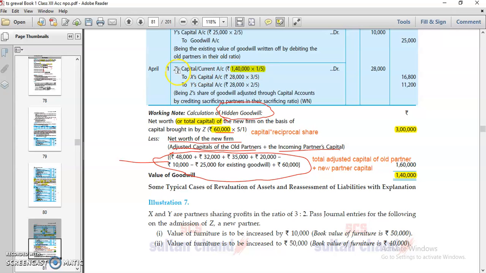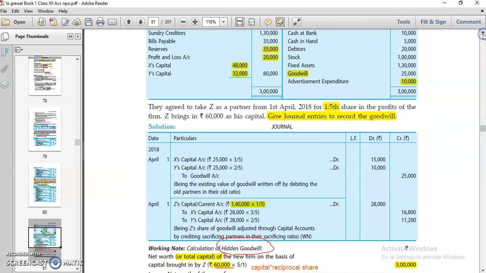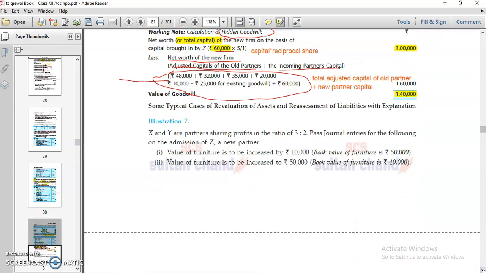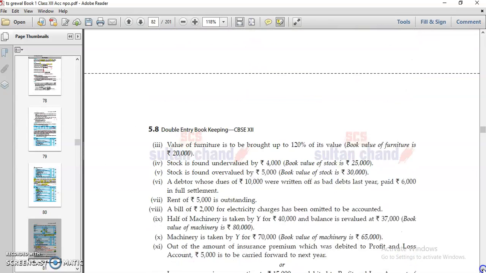Since it is not specifically mentioned whether he brings goodwill share in cash, you can assume that he doesn't bring goodwill in cash. So transfer to capital or current account. The entry is: Z capital account debit to X or Y. Got it? This is called your transactions for hidden goodwill.